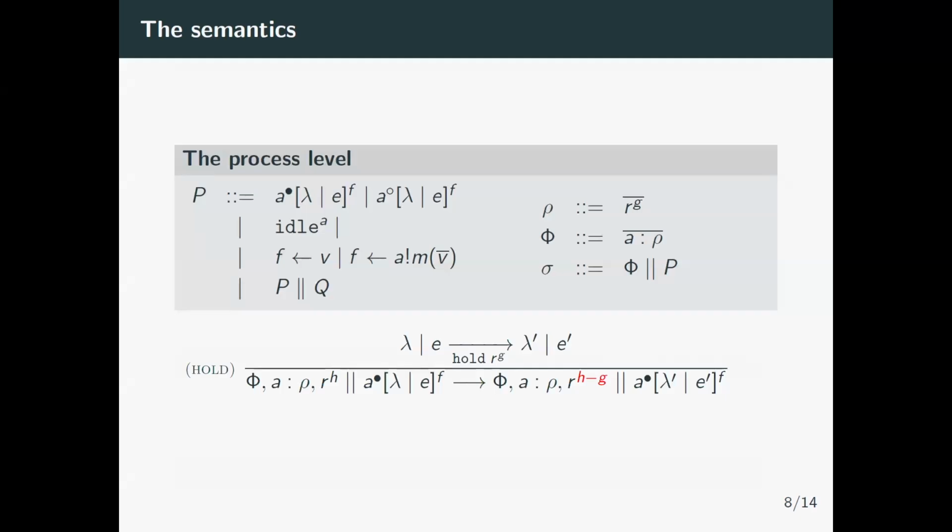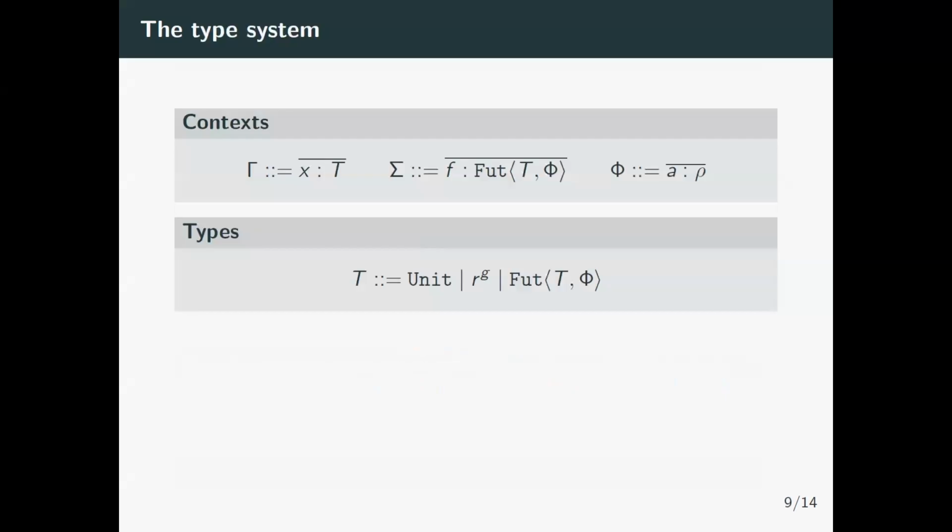We don't want to have a stuck computation, and therefore we implement a type system to verify that this won't happen and our system will be well behaved. So our type system is very simple. We have three types of contexts: a standard typing context mapping variables to types, a linear context sigma for the futures, because we said futures are linear, so we have to verify that they are being used linearly, and the same kind of actor environment that we had before, mapping actors to resources to track what resources are needed for expressions.